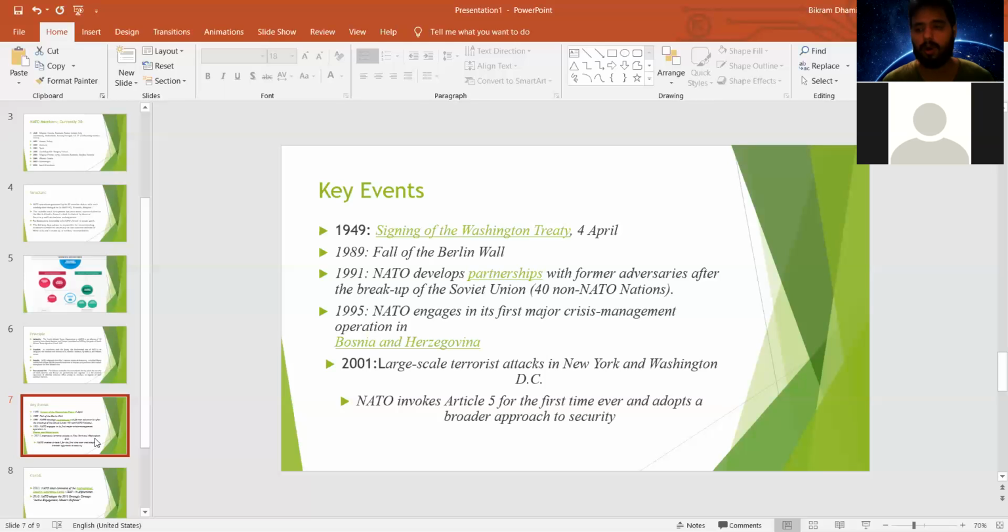On the other hand, the Russian Federation was dissolved and the counter organization to NATO, the Warsaw Pact, was also dissolved in the 1990s. The next key event in this NATO organization is that in 1991, NATO developed partnerships with its former adversaries after the breakdown of the Soviet Union. I have told you that in the 1990s the Soviet Union disintegrated. It was broken down or dissolved.